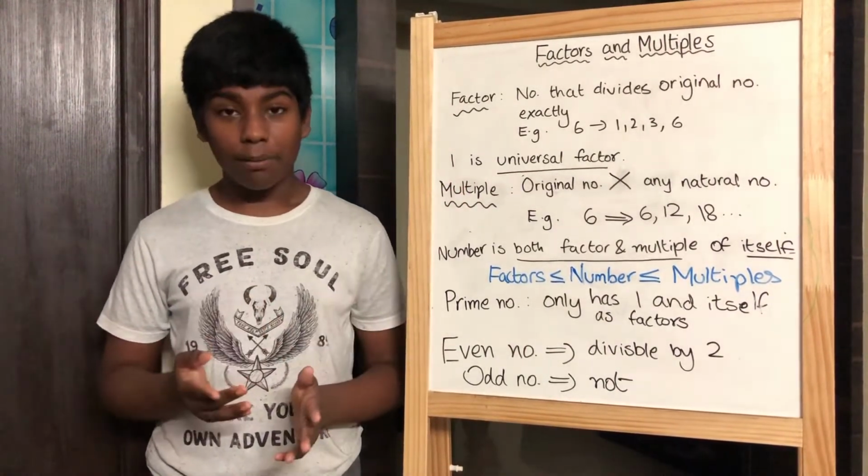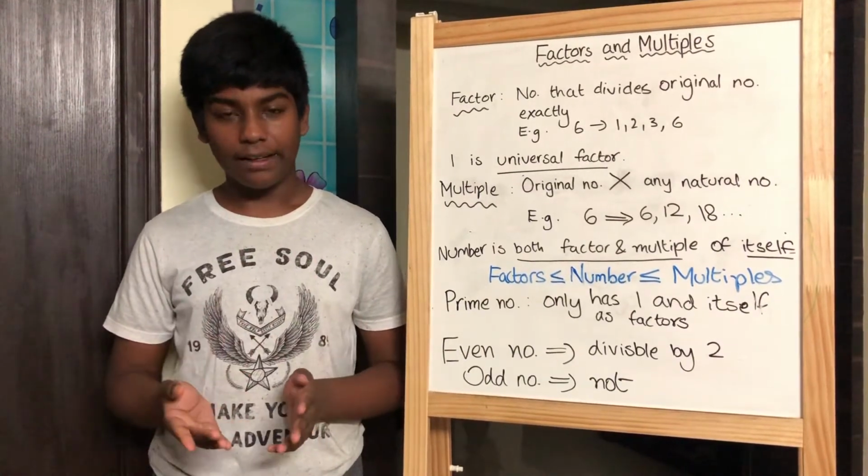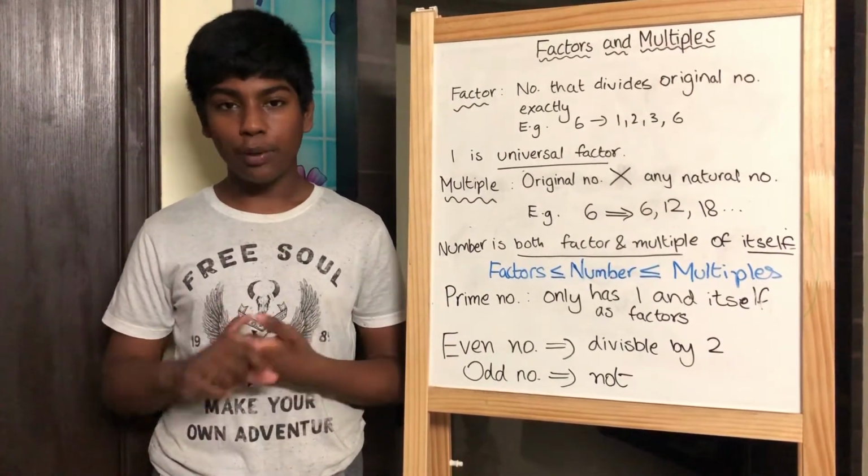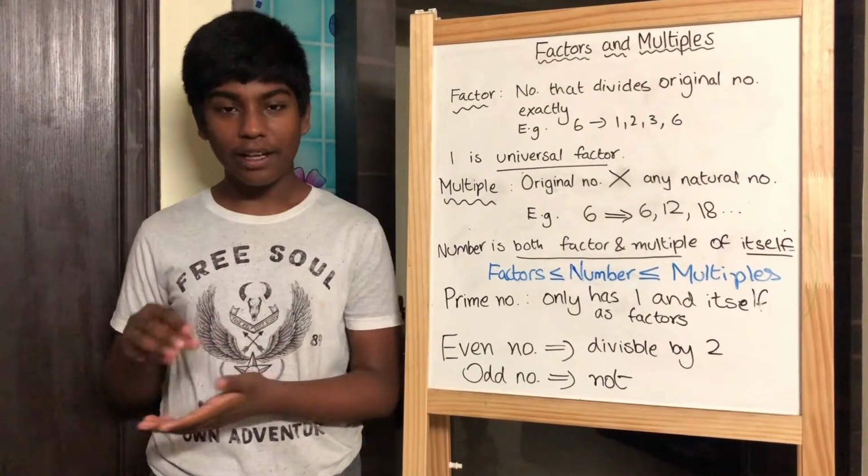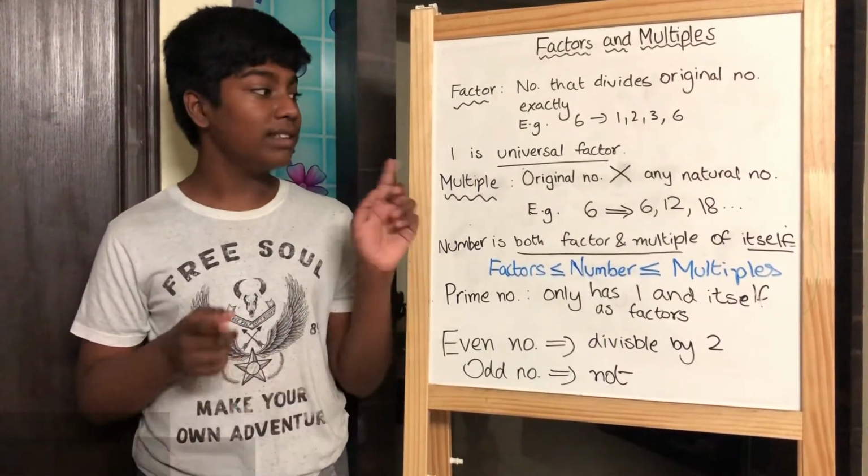1 is the number which divides all numbers exactly. This is because 1 is only one unit and falls into every number exactly. Therefore, 1 is a universal factor.